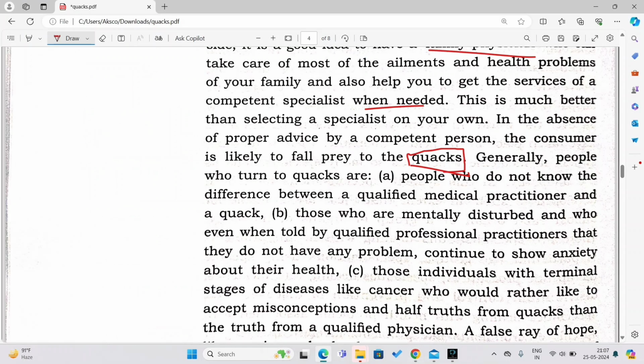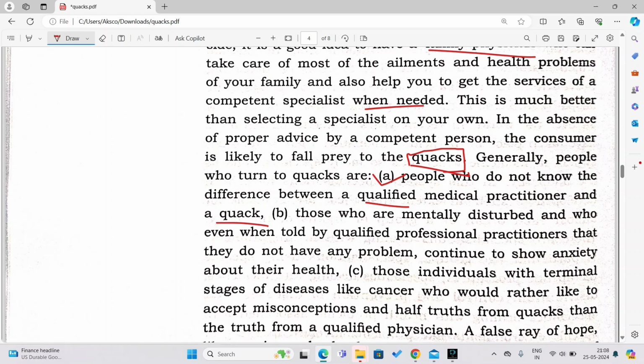So generally, people who turn to quacks, now you see there are many types of people. Some types of people who turn to quacks or who become a victim by visiting the quack are people who do not know the difference between a qualified medical practitioner and a quack. You as a person, your parents should know who is a qualified doctor and who is a quack. So you have to differentiate between the two, right? Those who are mentally disturbed and who, even when told by a qualified professional practitioner that they do not have any problem, continue to show anxiety about their health.